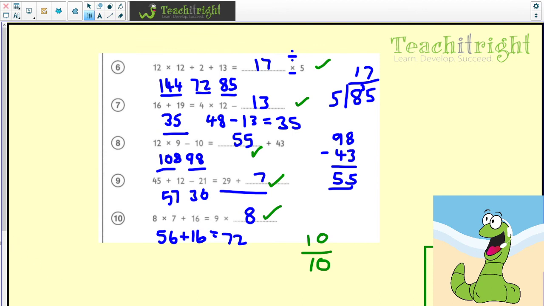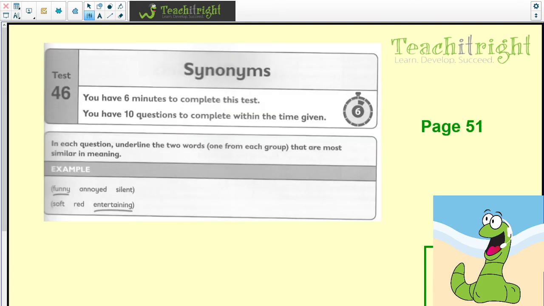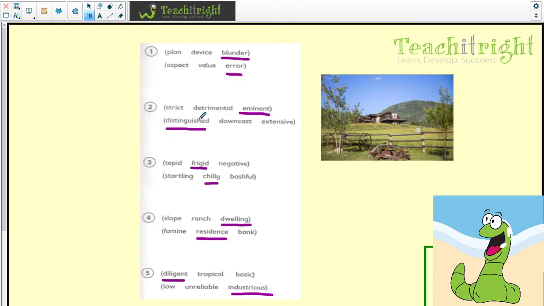And the last section in this homework video is going to look at another synonym section, and this is going to be on page 51. So let's have a little look at what we've got here. A blunder and an error. So if you make a blunder, you make a mistake. So again, if you didn't know what a blunder was, maybe put that in your word and meaning book under B. Then we've got eminent and distinguished.